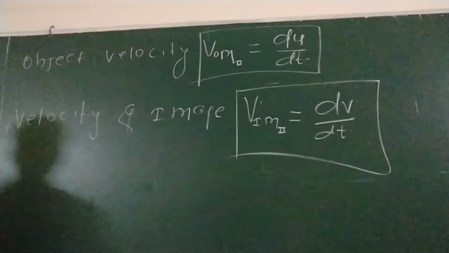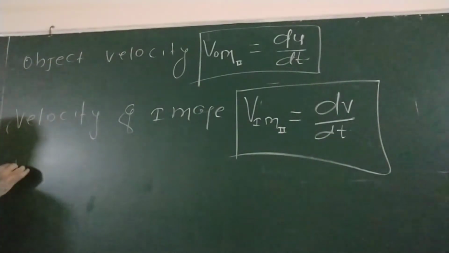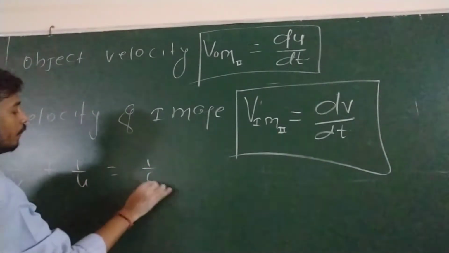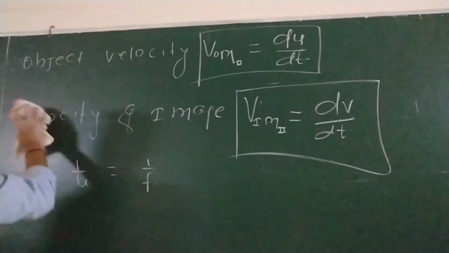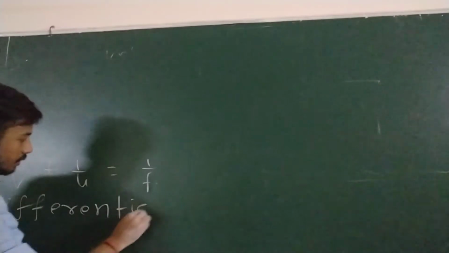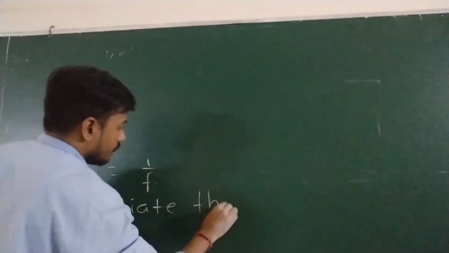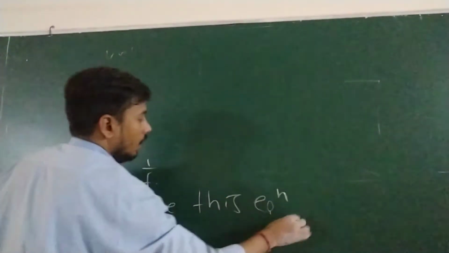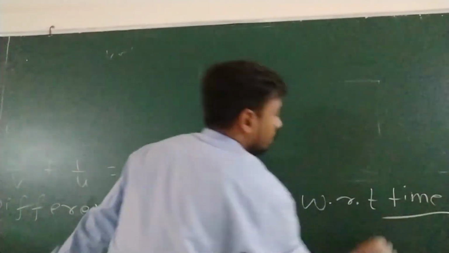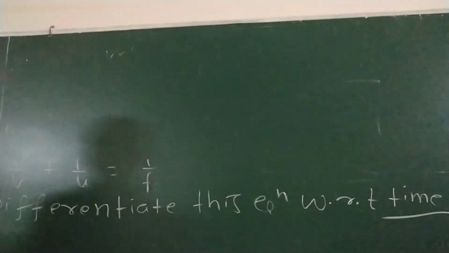Okay. Find the relation. What we can say from mirror formula? 1 by v plus 1 by u is equal to 1 by f. Yes or no? Okay. So differentiate this equation with respect to time.